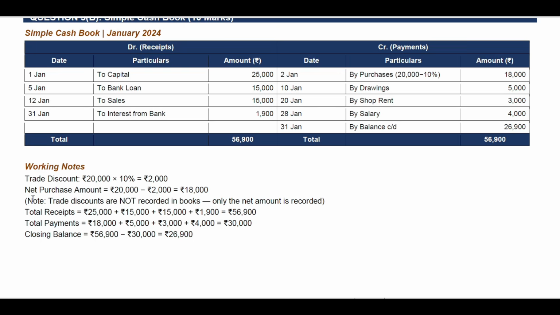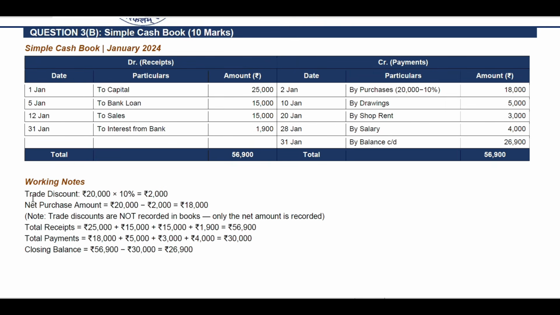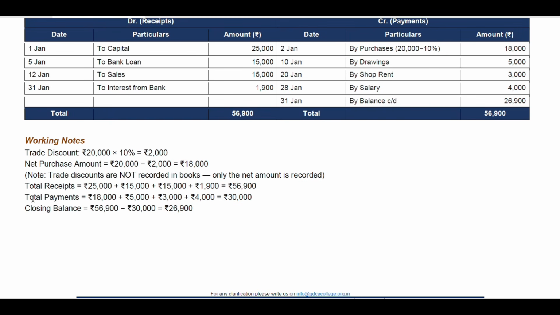Working notes for a particular question. You can write according to how you understand the question. It is not necessary that you write according to my method only. You can apply your method as well. It is up to you how you calculate these things.